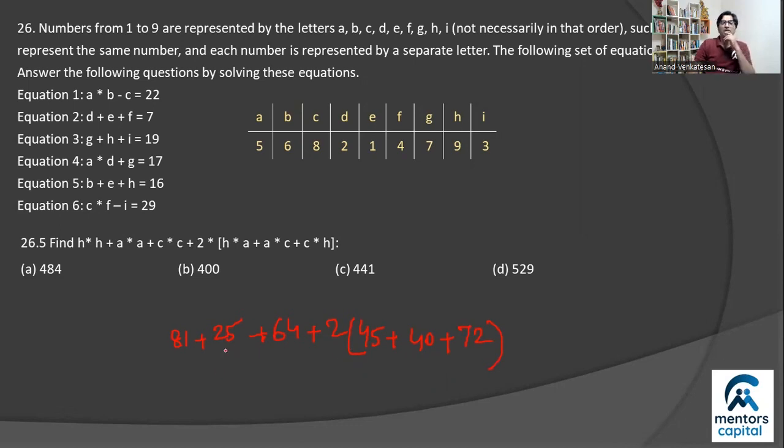What is this total? On adding, you get 170 plus 2 times, this is 40, 85, 157. Right? So that's 170 plus 314. That means that's 484. Right? And that's option A from the given choices.